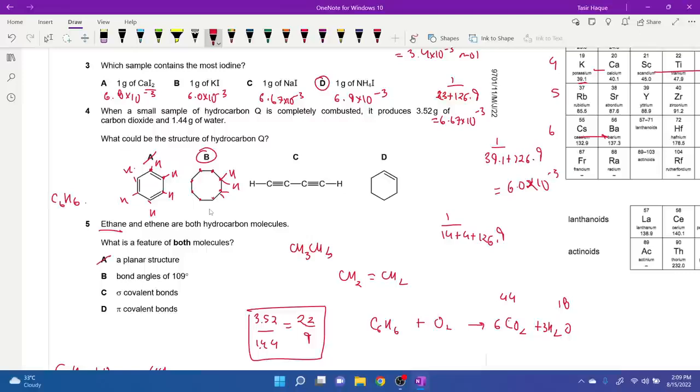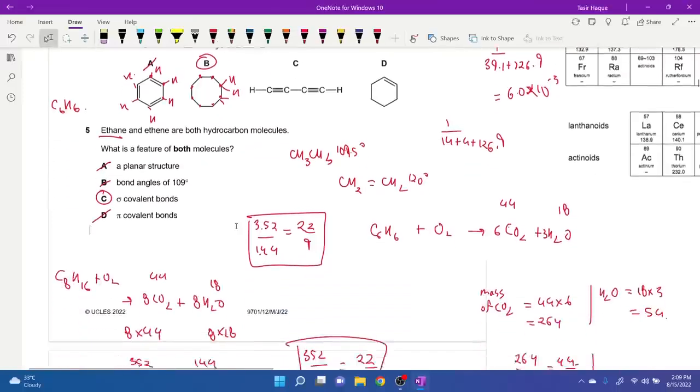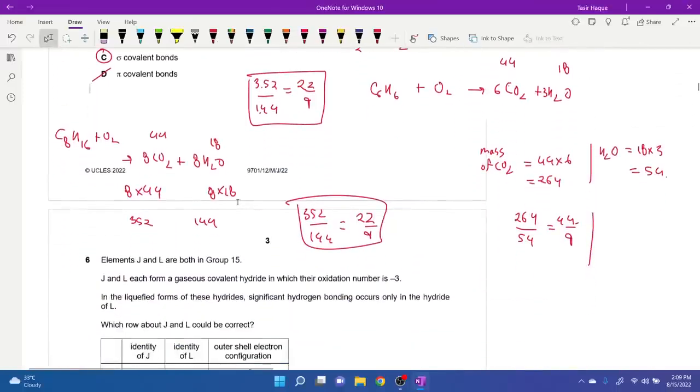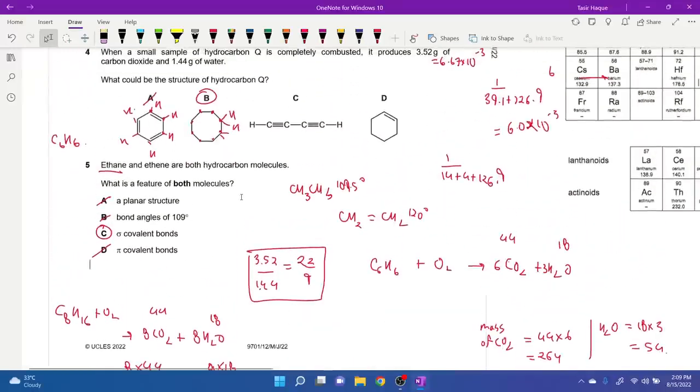Bond angles are 109.5. Wrong. For this, it's 109.5 degrees. For this, it's 120 degrees. Wrong. It has sigma covalent bonds. That's true. Both of them have sigma covalent bonds, but pi is not correct as ethane only has sigma bonds. Ethene has both pi and sigma. The double bond is the pi bond.